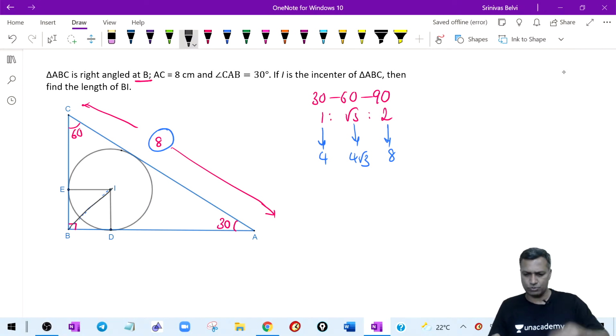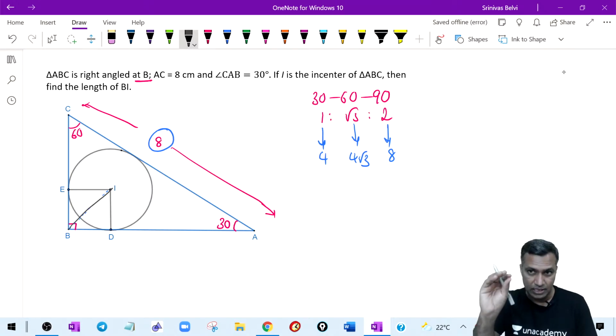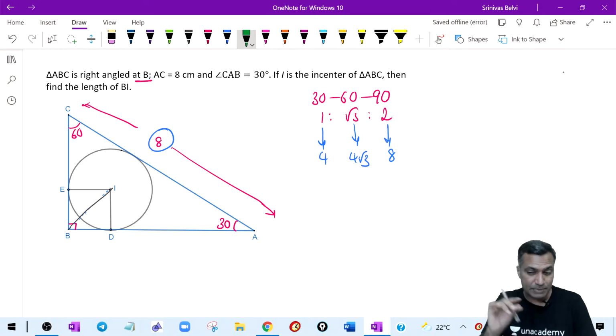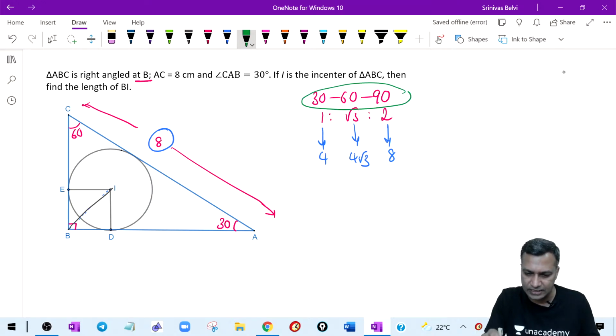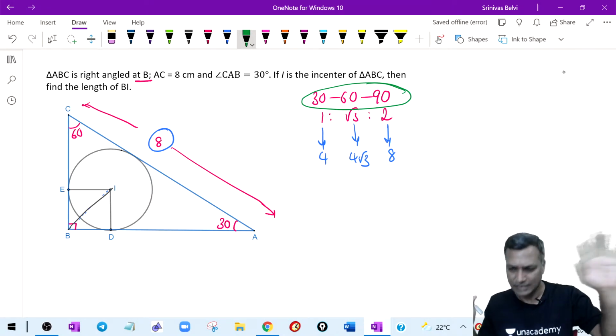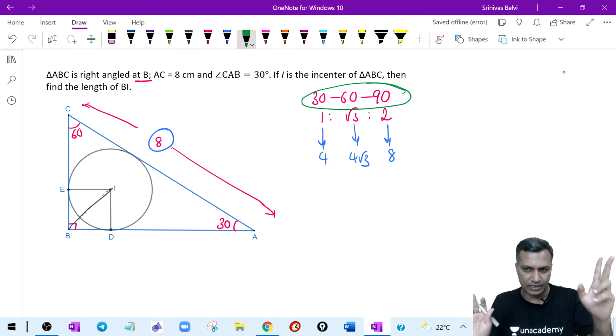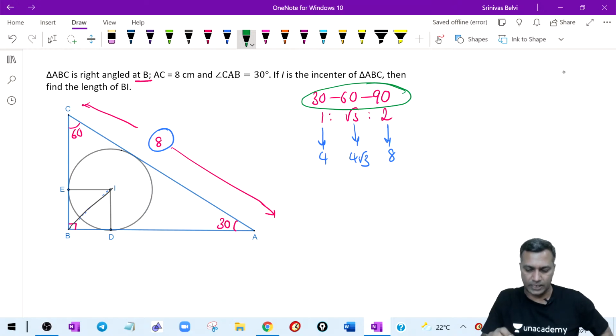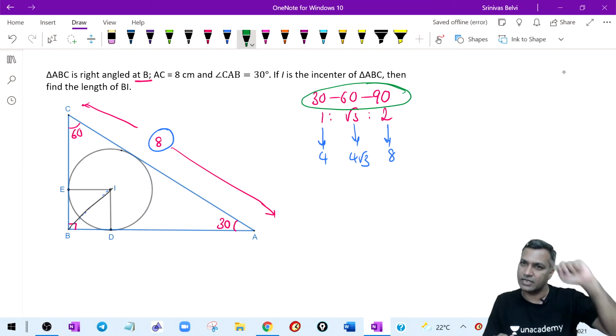There are multiple ways to proceed from here. Once you get this particular factor, you can proceed in multiple ways. You want to get the inradius, etc. One of the easier ways, I am reserving for the next questions coming up. I want to first unleash this 30, 60, 90 idea, therefore I'm reserving some thoughts. You may say, sir, I did it like this. I know you might have done it a little differently, but I'm going to bring that issue up in some time. I can bring it here also, but then the trade secret will go off.